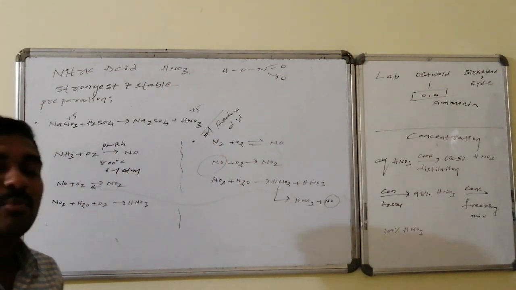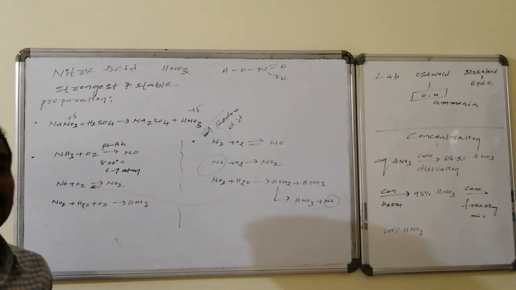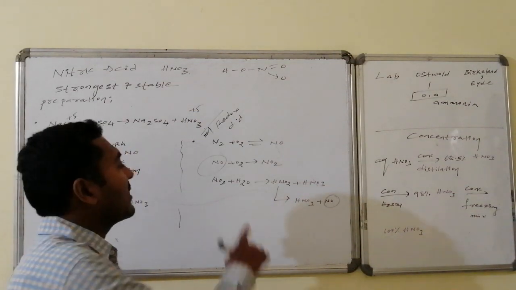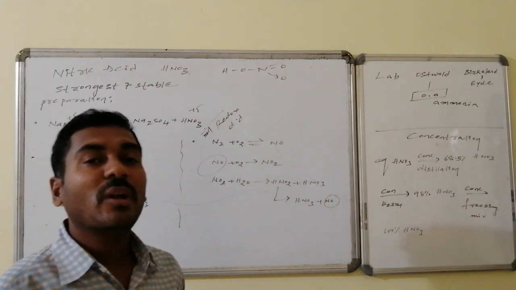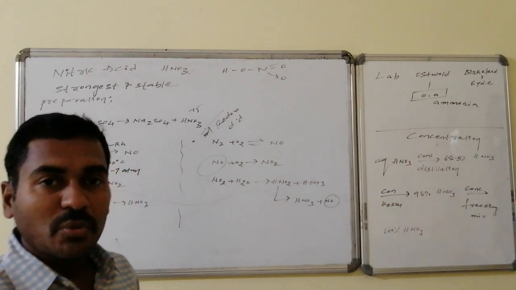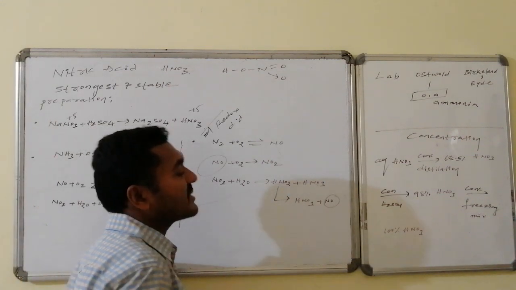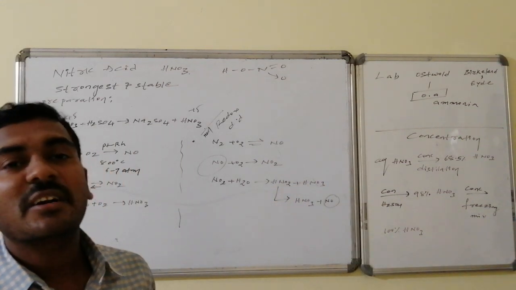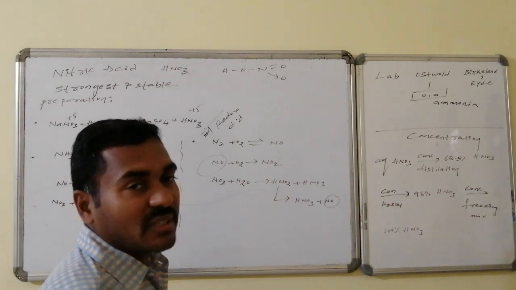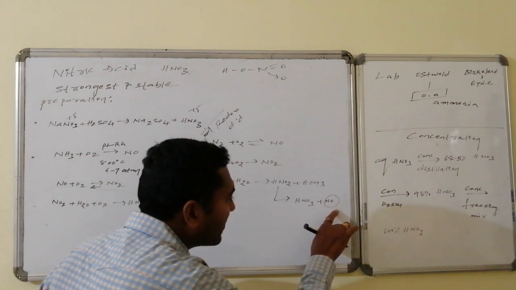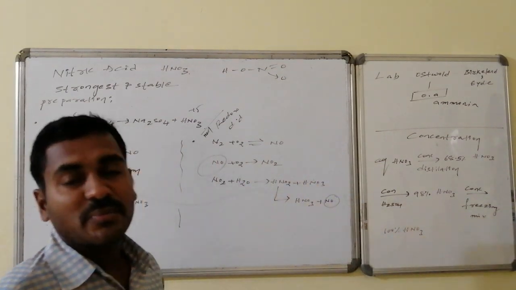This nitric oxide plus oxygen leads to the formation of nitrogen dioxide. This nitrogen dioxide on hydrolysis, it is a mixed anhydride, leads to the formation of an equimolar mixture of HNO2 and HNO3. This HNO3 is our required product. HNO2 once again undergoes decomposition, that is auto-oxidation, that we discussed. It is converted to HNO3 followed by NO. NO is recovered and it is used as a material for the oxidation to convert to NO2.